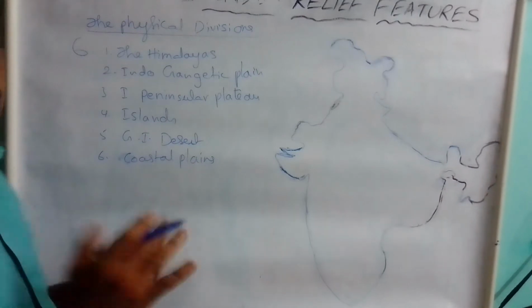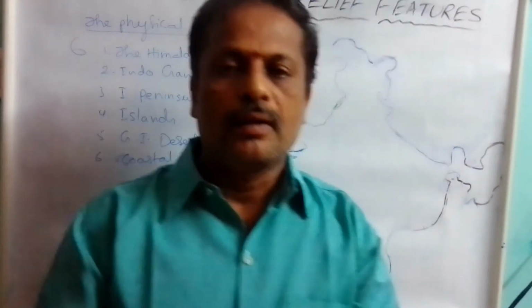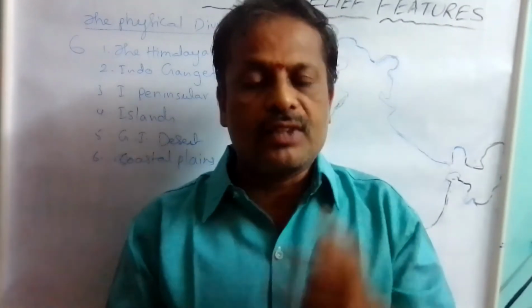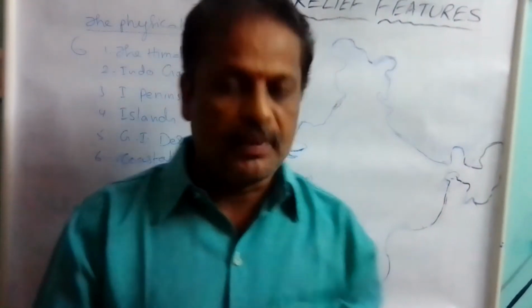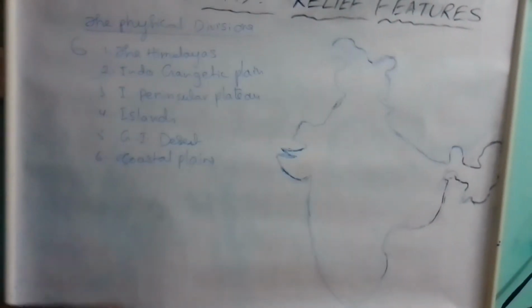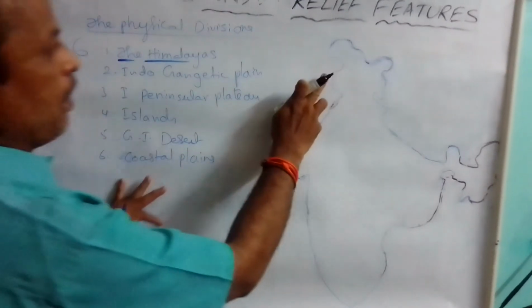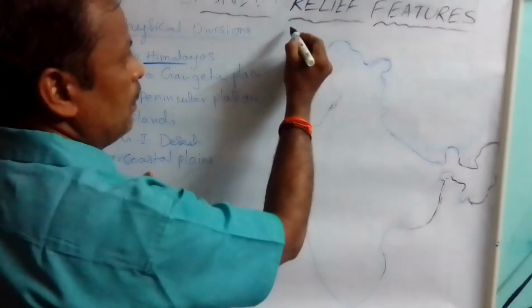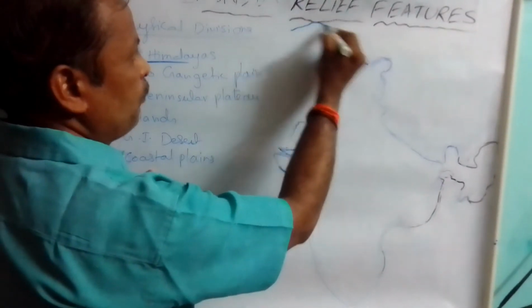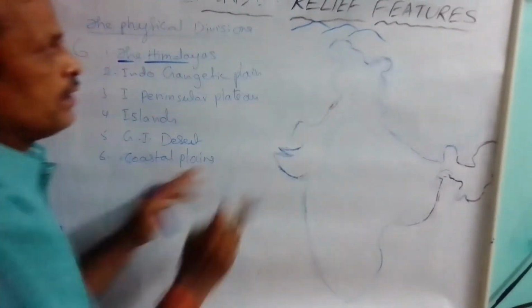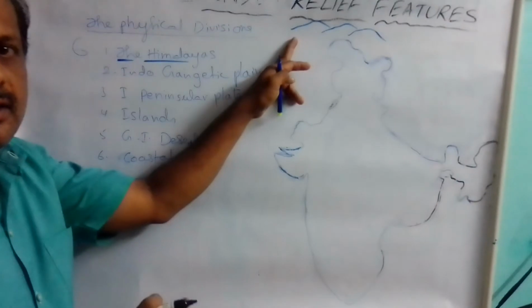So these are the 6 physical divisions in our India, and among these 6 physical divisions we are going to learn from the first one, Himalayas. You are observing on the board how the Himalayas are formed, and we are drawing roughly the mountain ranges on the north part of India.